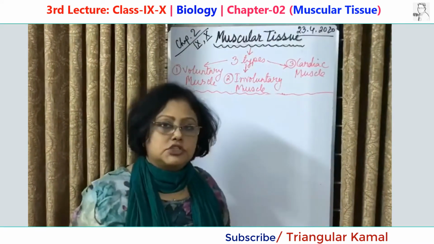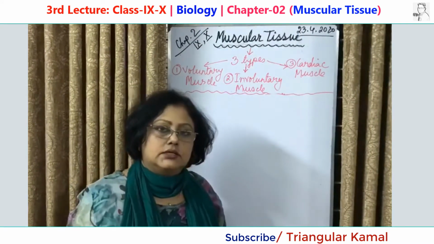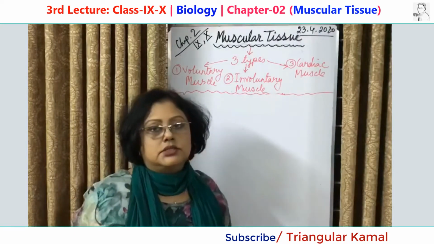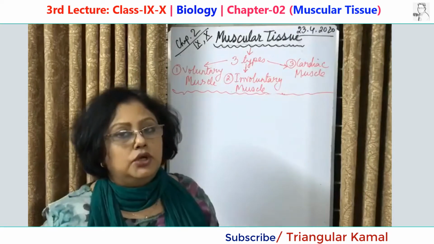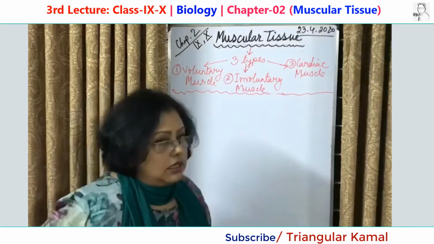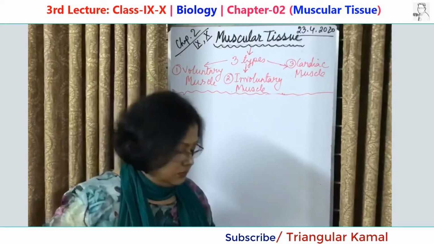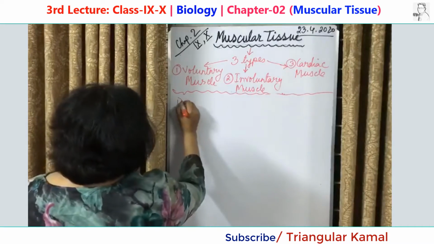Muscular tissues are of 3 types: voluntary muscle or striated muscle, involuntary muscle or smooth muscle, and third, cardiac muscle or branched and striated muscle. I want to show you by the diagram. Number 1,